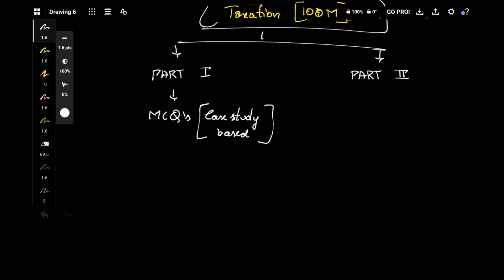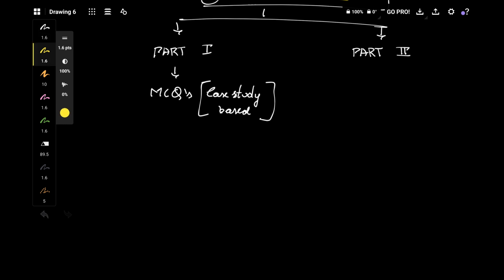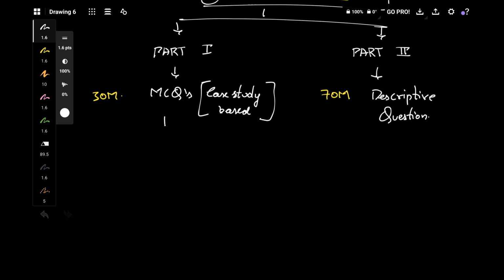These MCQs will have about 30 marks, and on the other side, part 2 is of about 70 marks, and in that we are going to be asked descriptive questions. We know we have income tax and GST in our syllabus. In these MCQs, again there are 2 parts: one is the income tax part and the other one is the GST part.